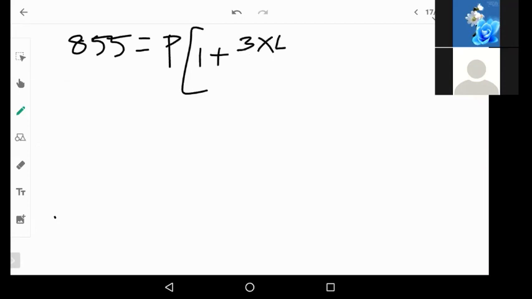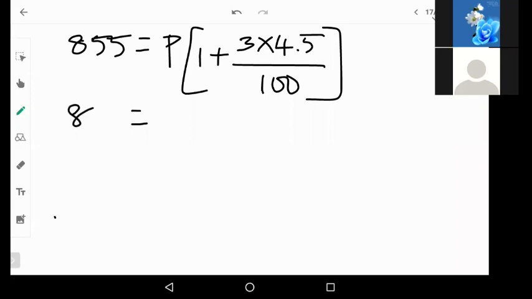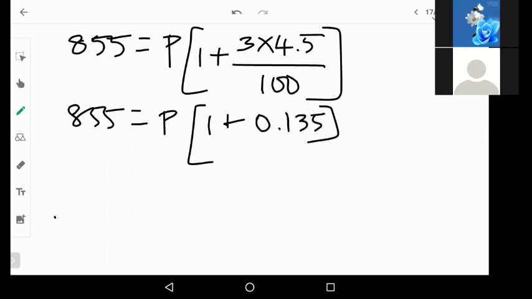So the amount 855 is equal to P into 1 plus time, 3 years, into the percentage, 4.5, divided by 100. So 855 equals P times 1 plus 3 into 4.5. How much do you get here? 3 into 4.5 is 13.5, divided by 100 will give you 0.135. Yeah, 13.5 divided by 100. Okay, so 0.135 will be the answer.